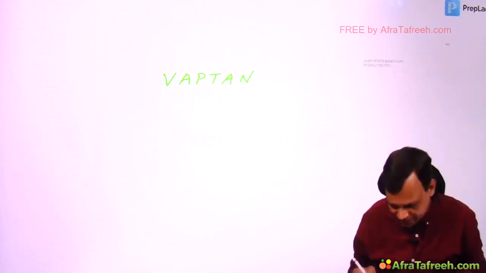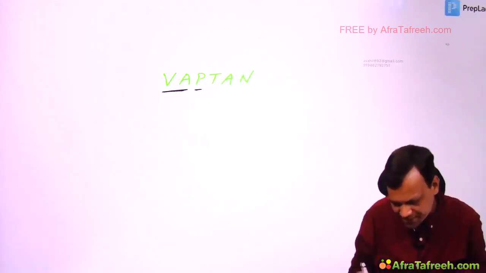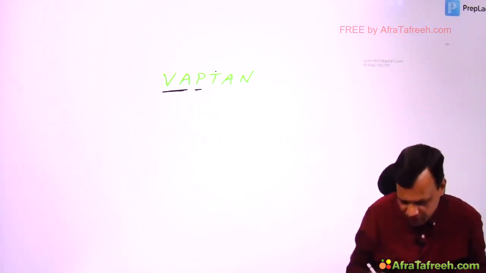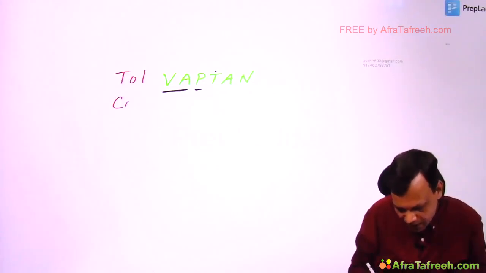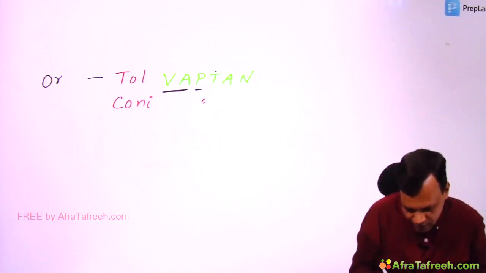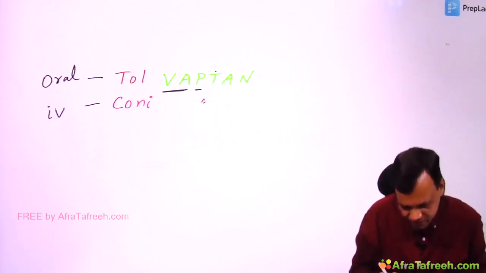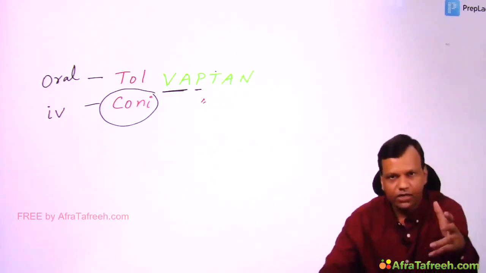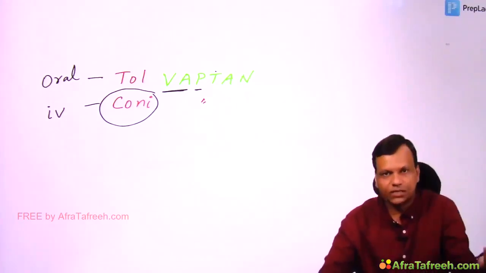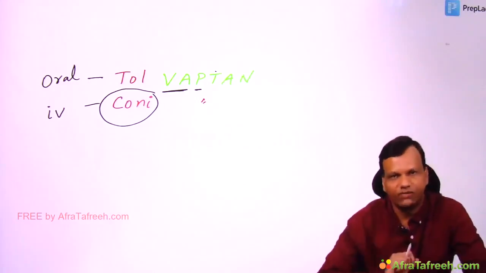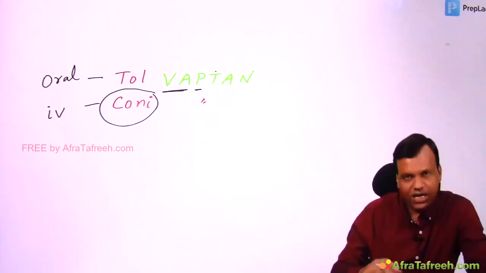Vaptans. So as the name tells, Va is vaso, P is pressin, and if we keep the T at the end, it becomes antagonist. Vasopressin antagonist. Clear? And the drugs are tolvaptan and conivaptan. The major difference is tolvaptan can be given orally, whereas conivaptan is injectable, IV. And from the name you can remember, as we say in Haryanvi, you cannot give this orally, you will have to give an injection. So conivaptan cannot be given orally, it needs to be given IV. Clear? So these are the vaptans.